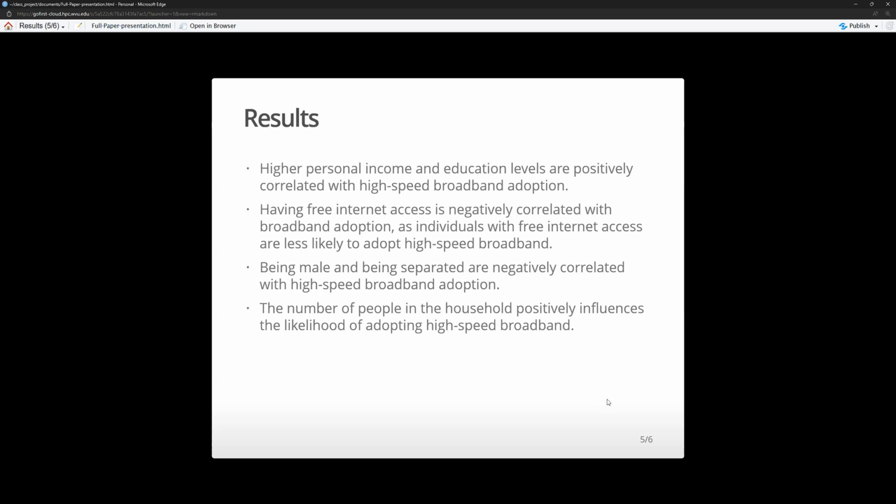The number of people in the household positively influences the likelihood of adopting high-speed broadband. This makes sense to me as well. My theory behind this is that with the relatively high age of West Virginia being 56, I think there's a lot of empty nesters. And with this, I think if you have more people in your household, you're probably a younger group of people who have children, and you probably grew up with the internet, so you want faster internet. And also your children also want faster internet, so you purchase it.